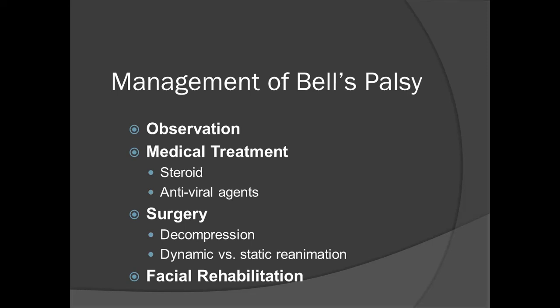If patient reports within 1 week, the adult dose of prednisolone is 1 milligram per kg per day. It is divided into morning and evening doses for 5 days. Patient is seen on the 5th day. If paralysis is incomplete or is recovering, dose is tapered during the next 5 days. If paralysis remains complete, the same dose is continued for another 10 days and thereafter tapered in next 5 days.